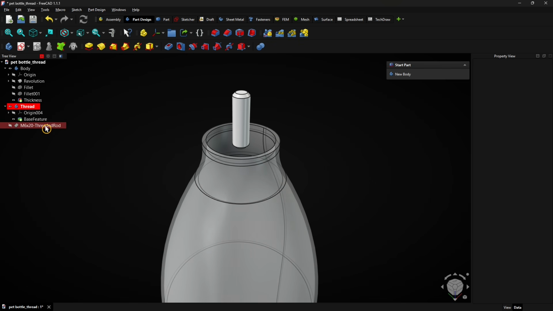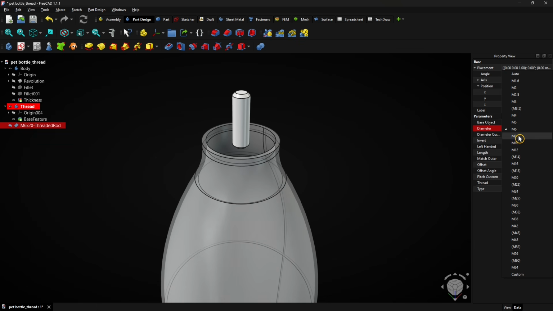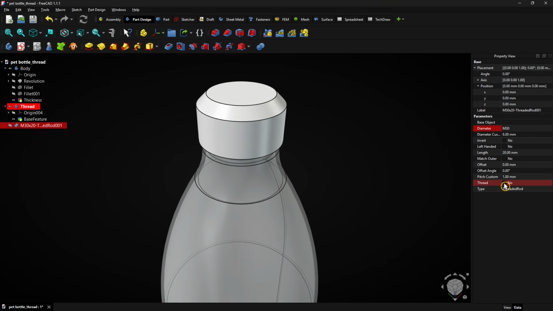Select the original threaded rod and enter a size of M30. Also check the thread box to model real thread.